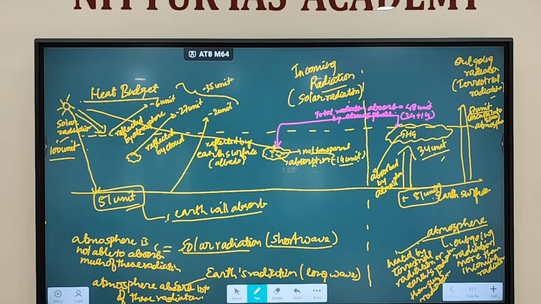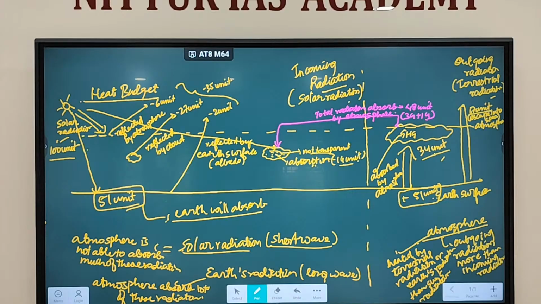So total radiation, how much is absorbed by the atmosphere? 14 by incoming and 34 by outgoing. So in total, it is absorbed is 48 units. This will be asked in mains.